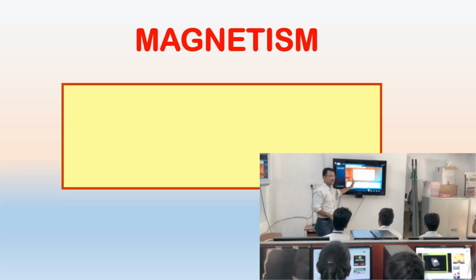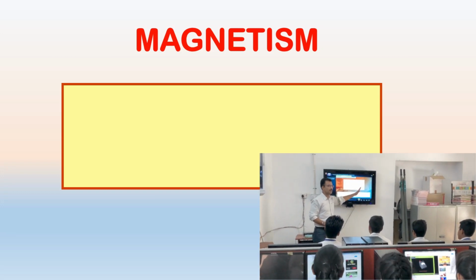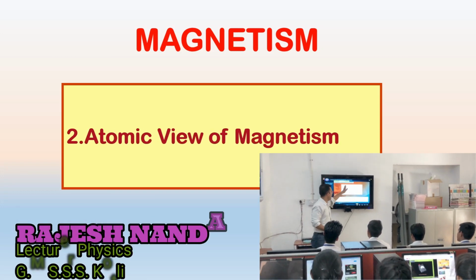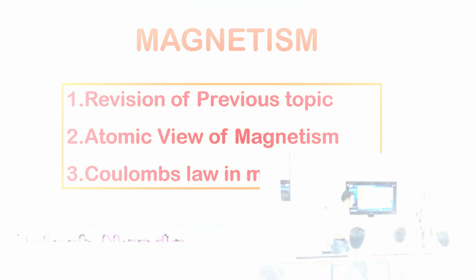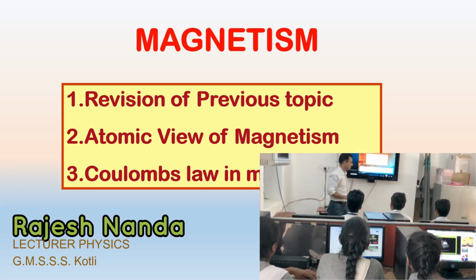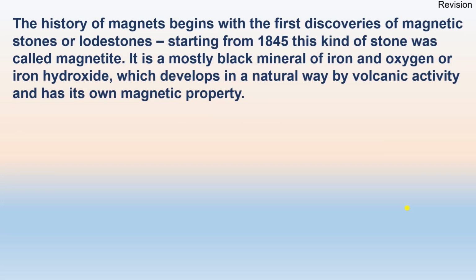Magnetism. First we will revise a few terms which we have previously discussed. Then we will discuss the atomic view of magnetism, and then we will discuss Coulomb's law in magnetism. Firstly, we will give a quick revision.